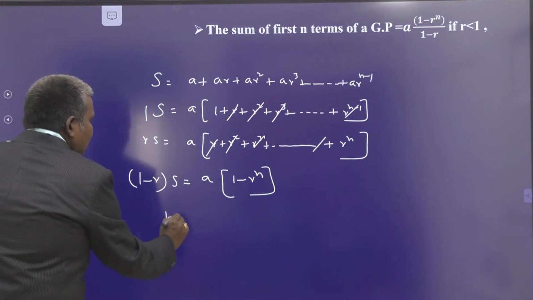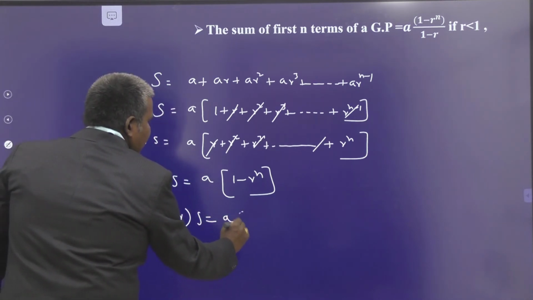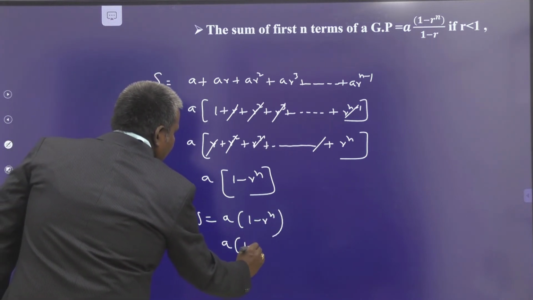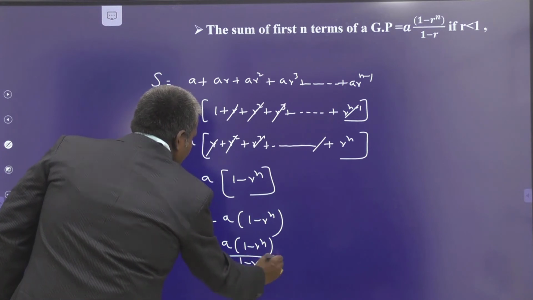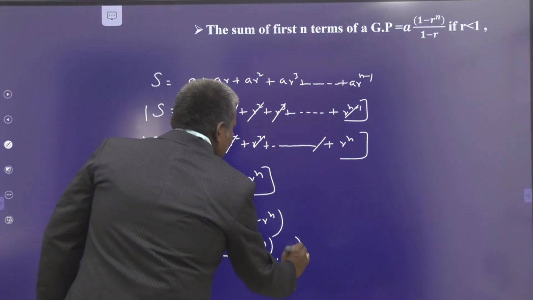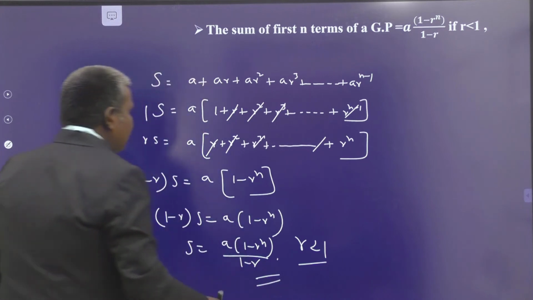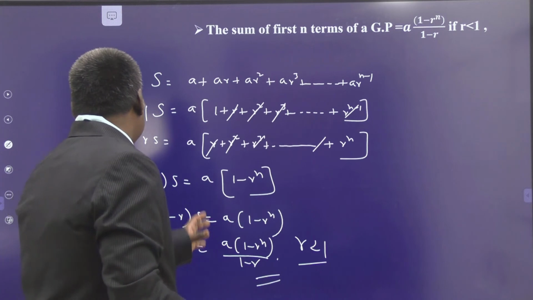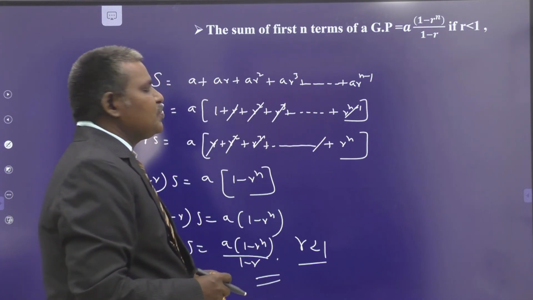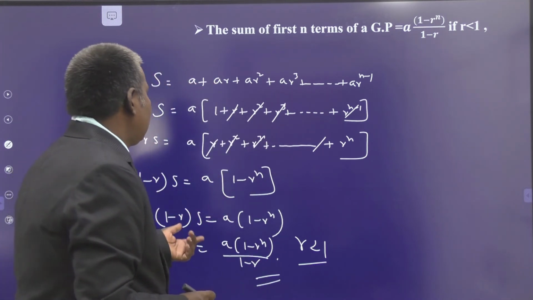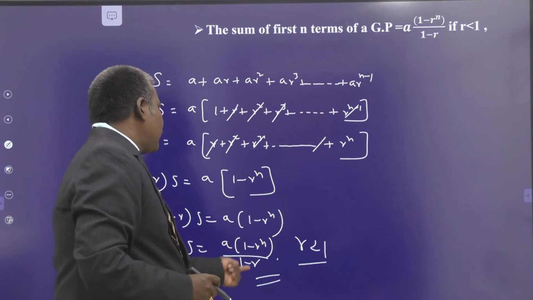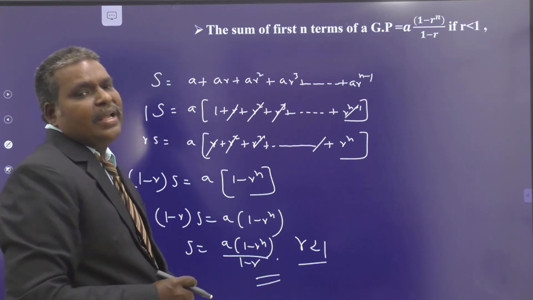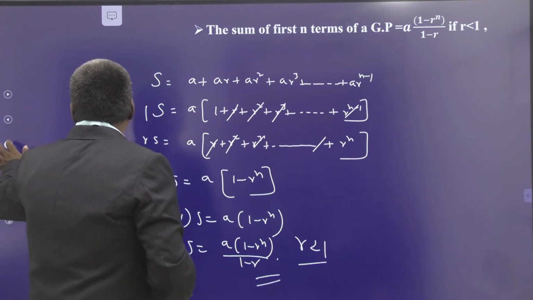So (1 minus r) times S is equal to a into (1 minus r^n). Now S is nothing but a into (1 minus r^n) by (1 minus r), for r less than 1. So the sum of the first n terms of the geometric progression is a into (1 minus r^n) by (1 minus r). For r greater than 1, we obtain a into (r^n minus 1) by (r minus 1).